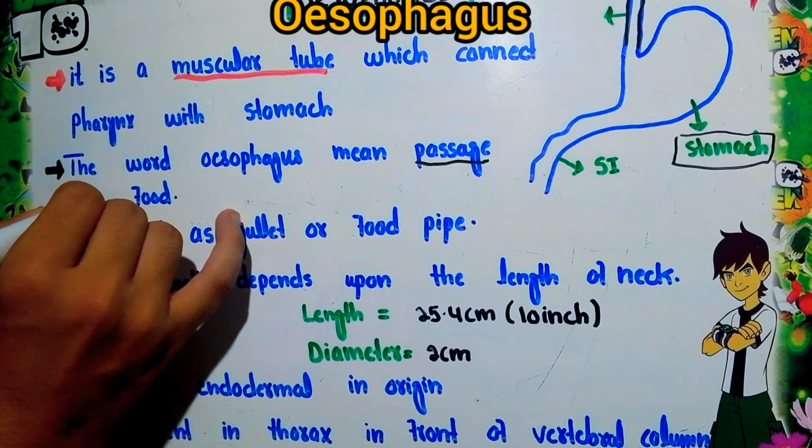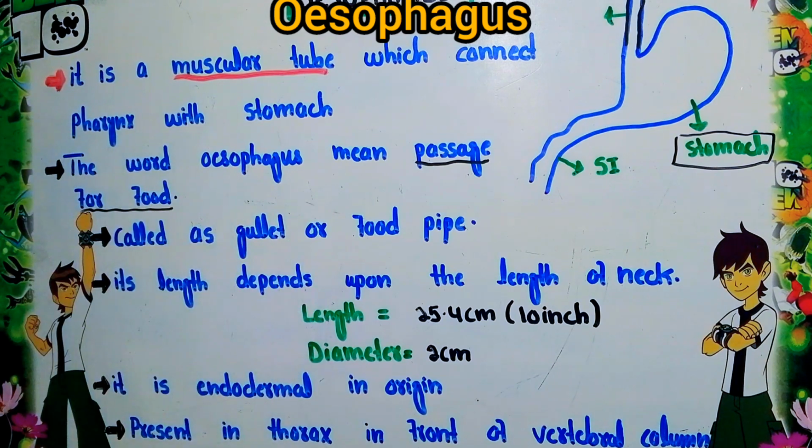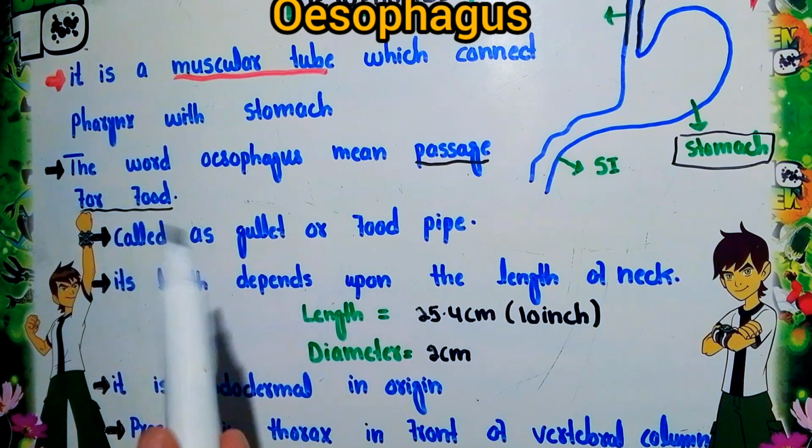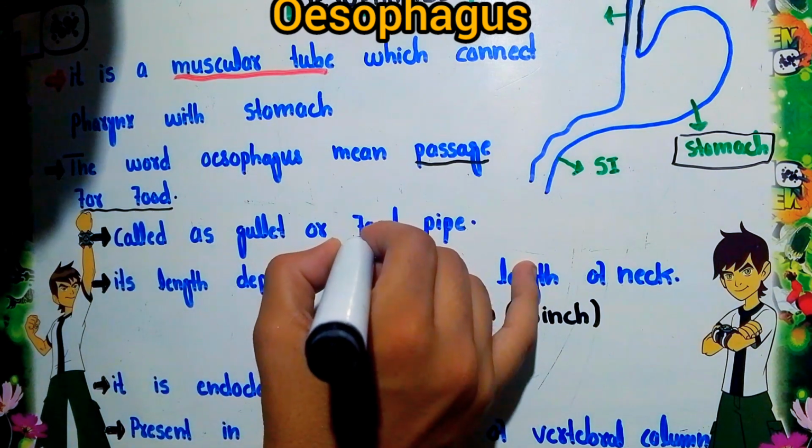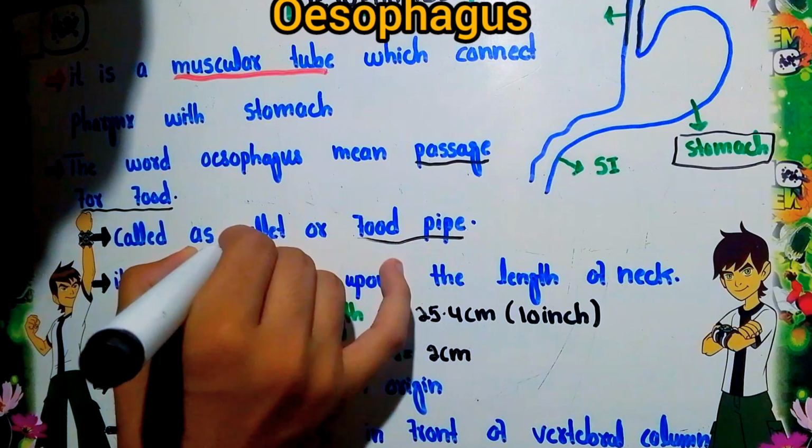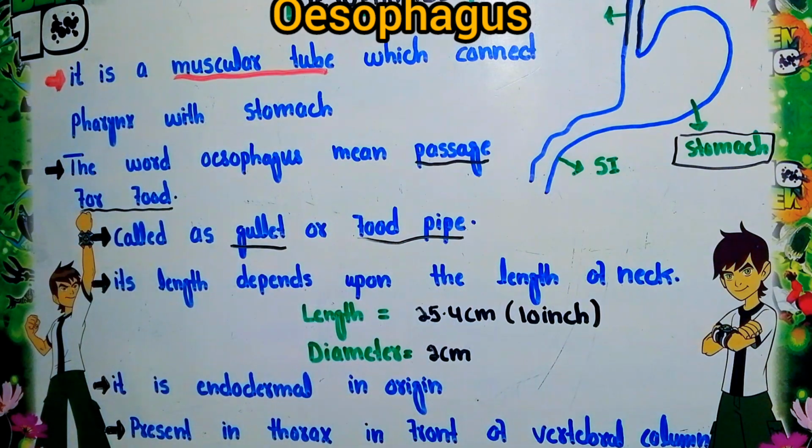Literally it means the passage for foods. The other term mainly used for the esophagus is gullet or food pipe.